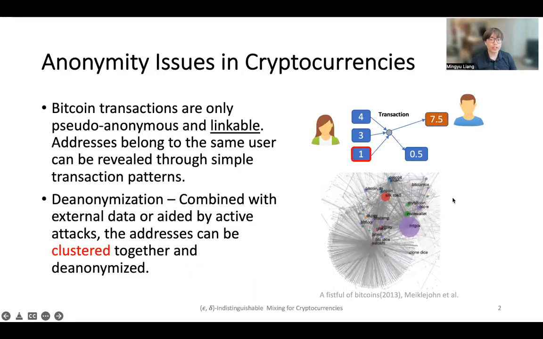The anonymity issues of cryptocurrency have been well known for a long time. Many classical implementations, like Bitcoin, are only pseudo-anonymous and the transactions are quite linkable. In particular, addresses belonging to the same user can be distinguished and even re-identified by analyzing the transaction pattern with the right auxiliary information.